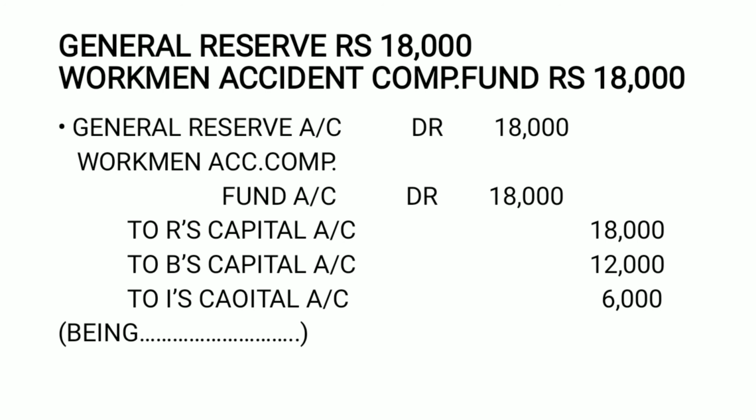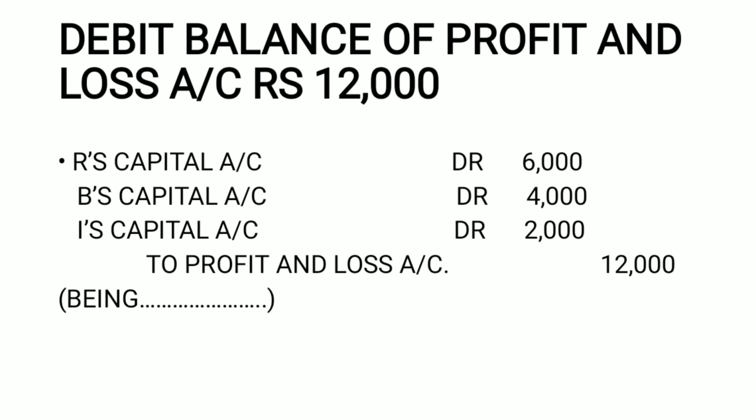Okay, so let us see how to deal with the debit balance of profit and loss account, which is of 12,000. Now this is the debit balance. That means this is the loss. If the profit is distributed among partners, similarly the loss is to be written off among partners' capital accounts. Yes? Partners are supposed to bear the profit and loss both.